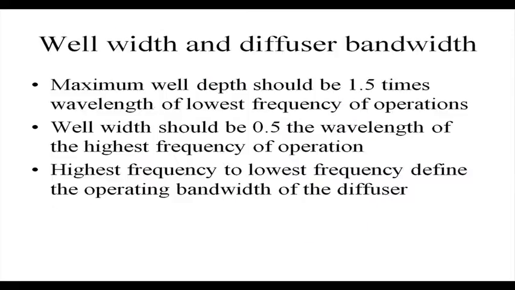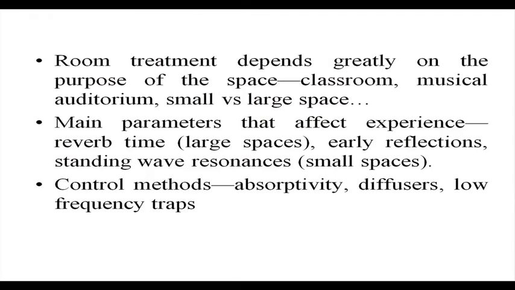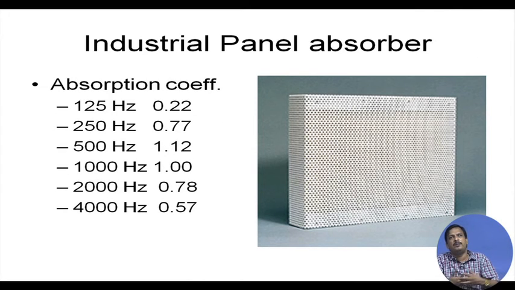Okay. Now, there is another thing, room treatment. Room treatment means how you design the auditorium, and it depends on the purpose of the auditorium. If the auditorium is designed for classical music, or a performance of classical music or orchestra, then the design treatment will be different.